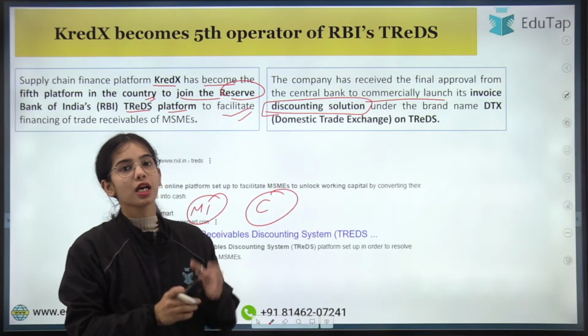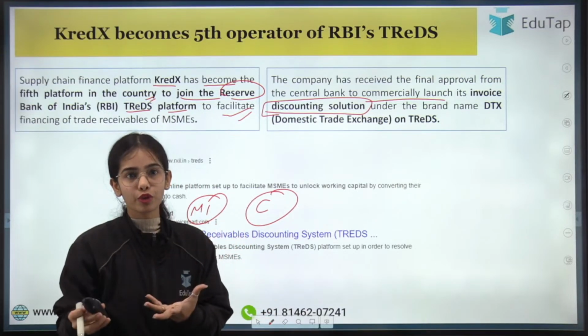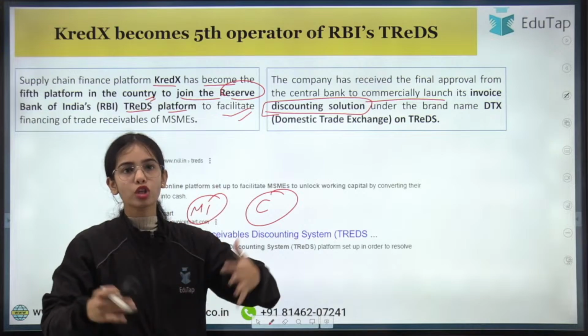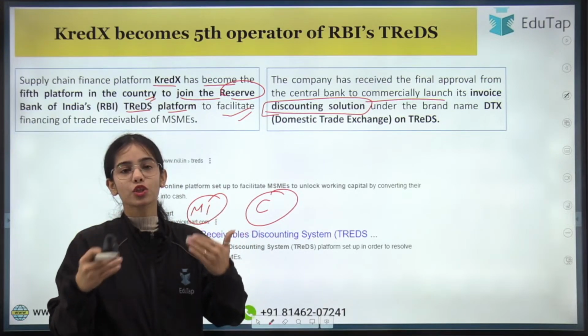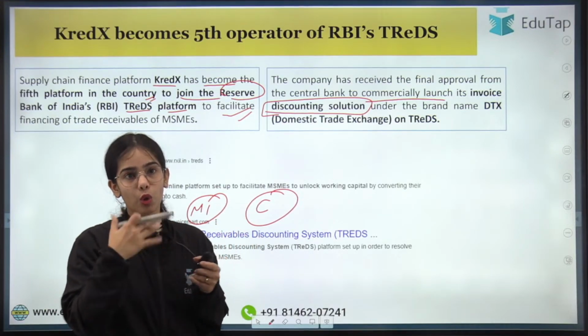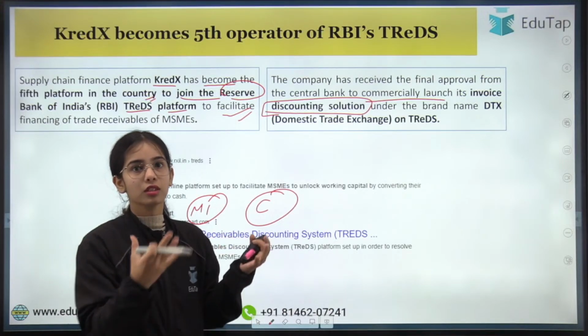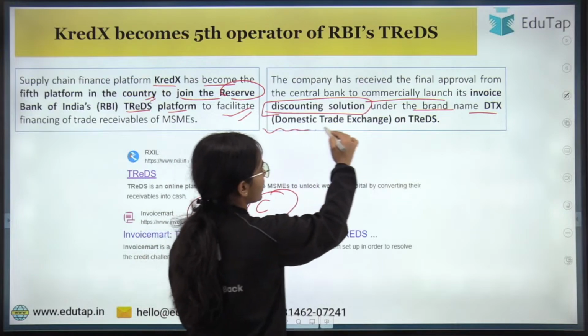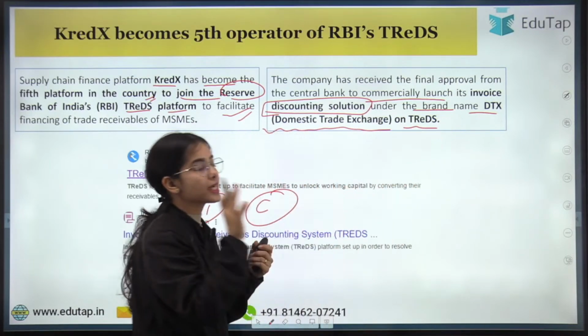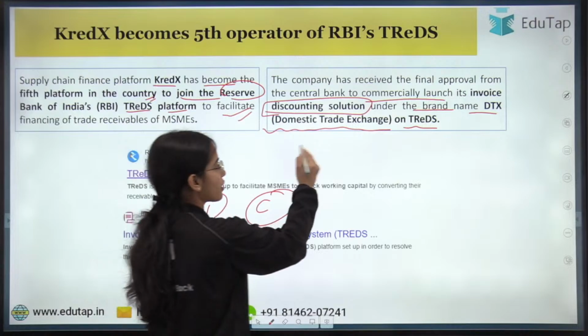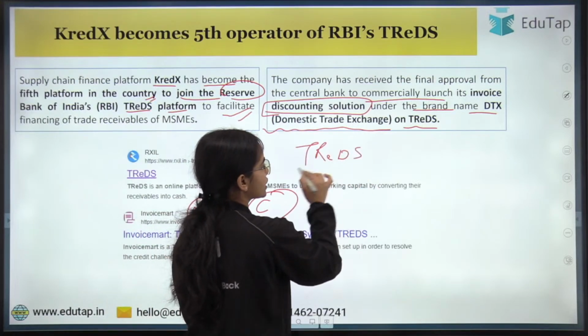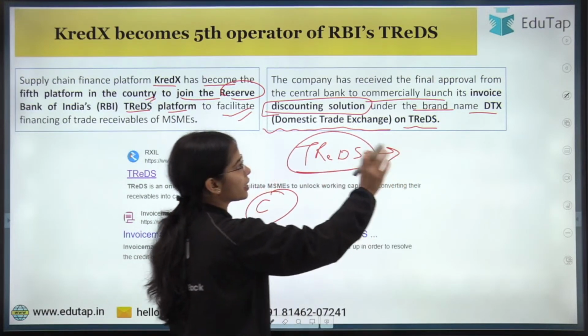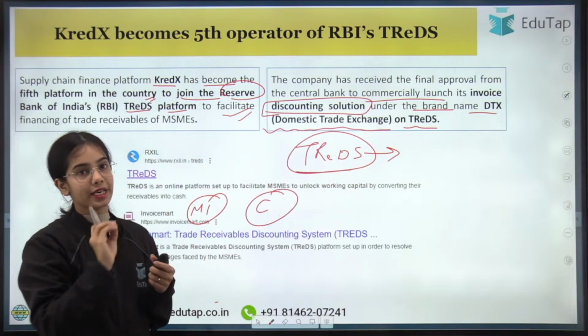That we will understand, but the RBI has approved it to launch its own TReDS platform under the brand name of DTX, that is Domestic Trade Exchange. So it is going to launch its own TReDS platform under the name DTX, that is Domestic Trade Exchange, okay?